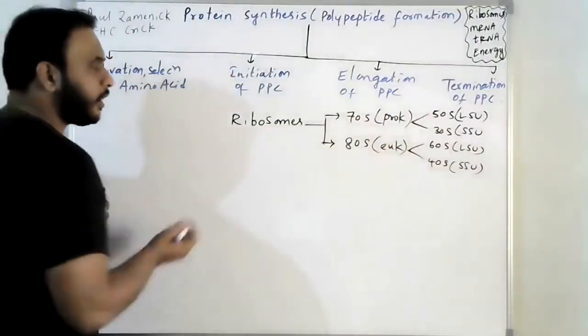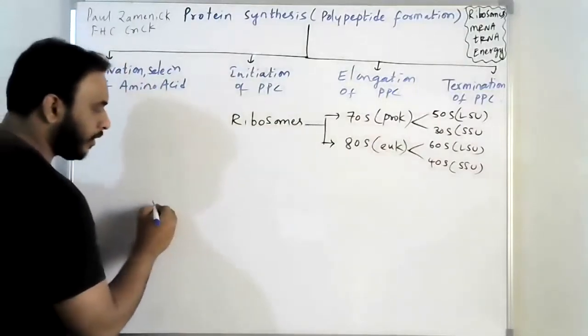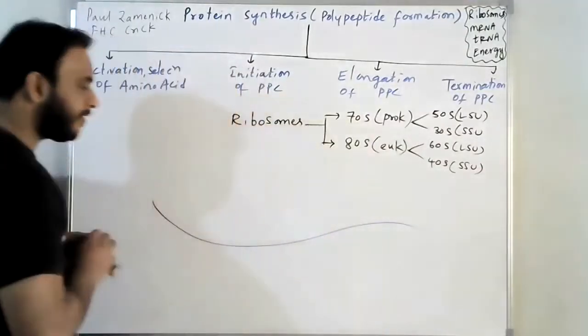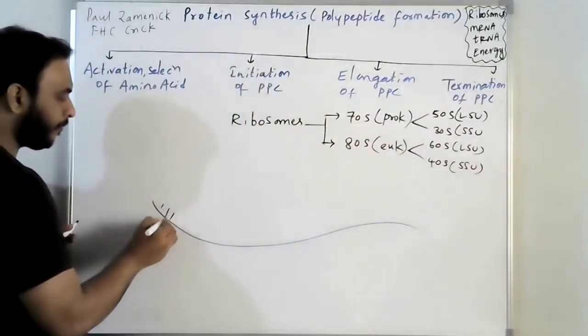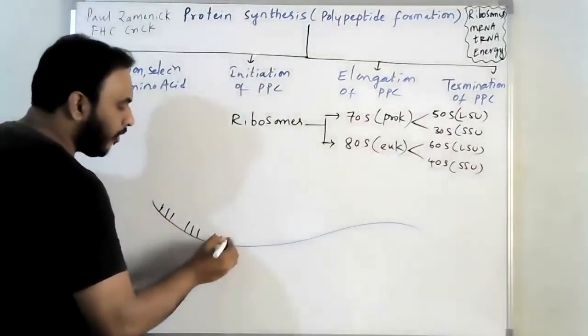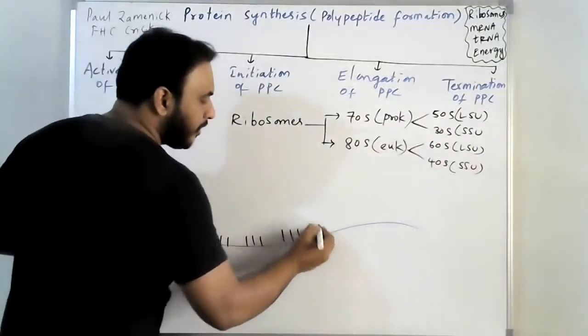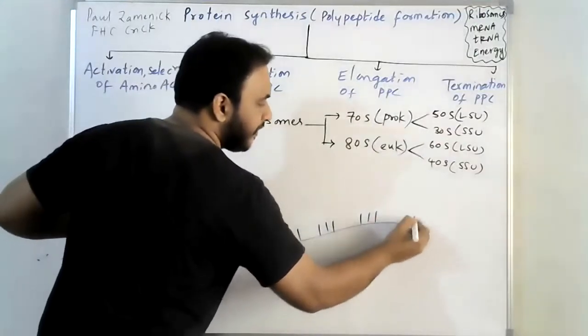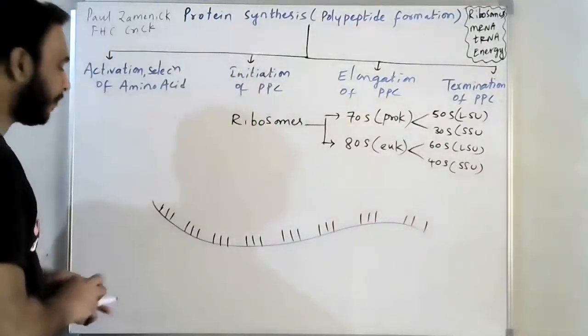Now, mRNA. Let's imagine this is an mRNA which is carrying all the triplet codons. Symbolically, I am representing triplet codons.